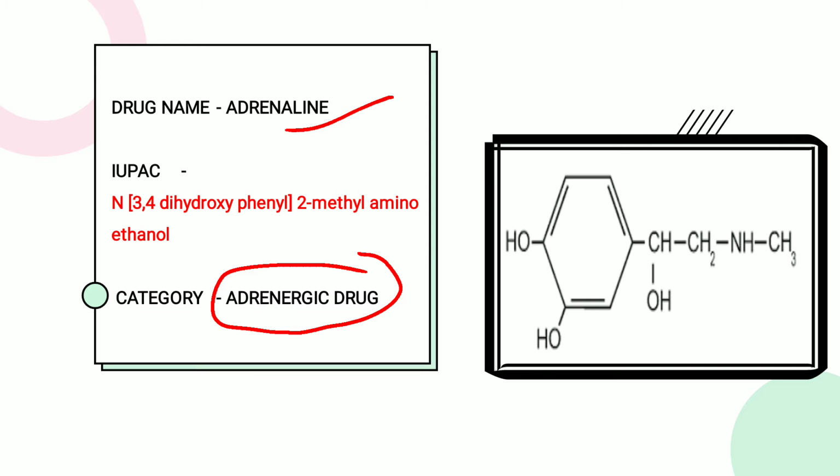So, what is the catechol nucleus? In the catechol nucleus, there is a 3,4-dihydroxyphenyl. So the catechol nucleus is this. In that, there is a 6-membered ring having two hydroxy groups at the 3 and 4 positions.